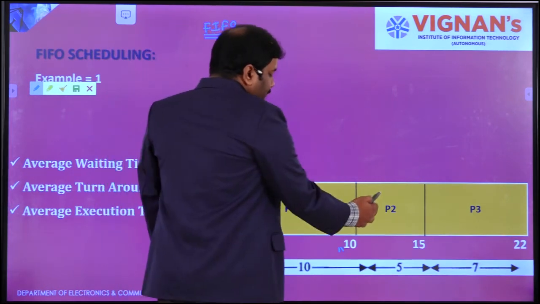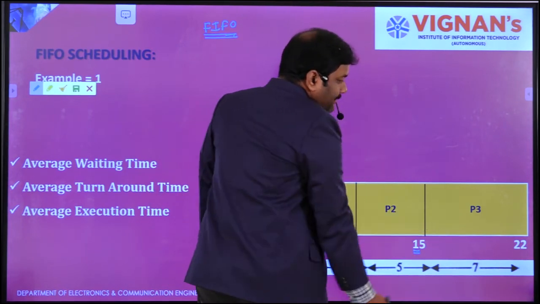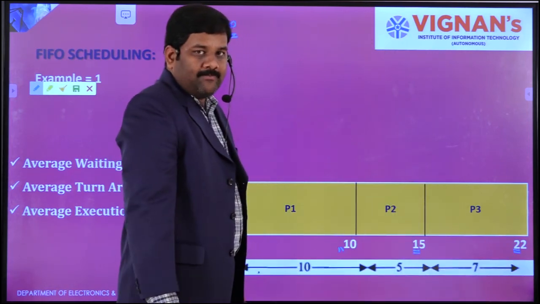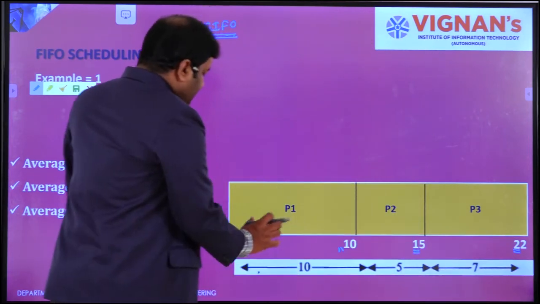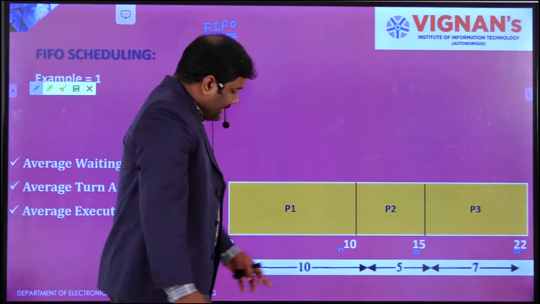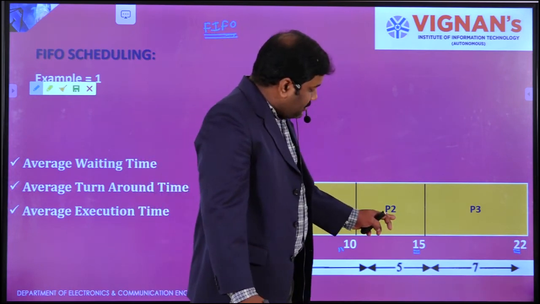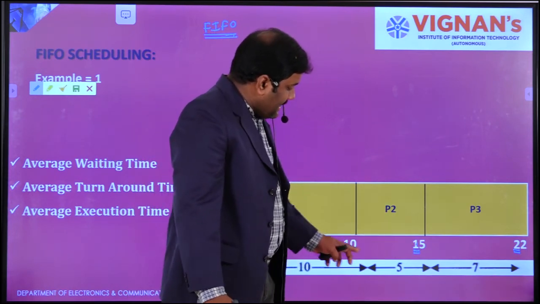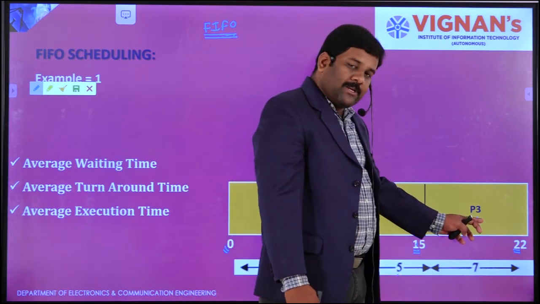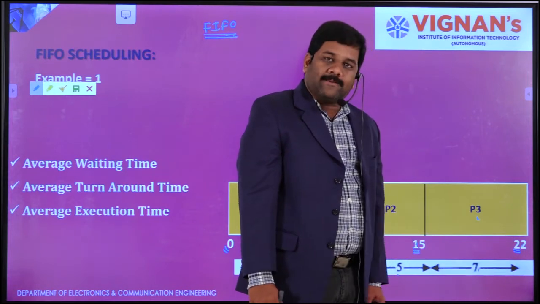Next P2 came, it executes at 15 seconds. Next P3 came, it executes at 22 seconds. Entire P1 will take 10 seconds to execute. Entire process 2 will take 15 minus 10, 5 seconds. Entire P3 will take 22 minus 15, 7 seconds.